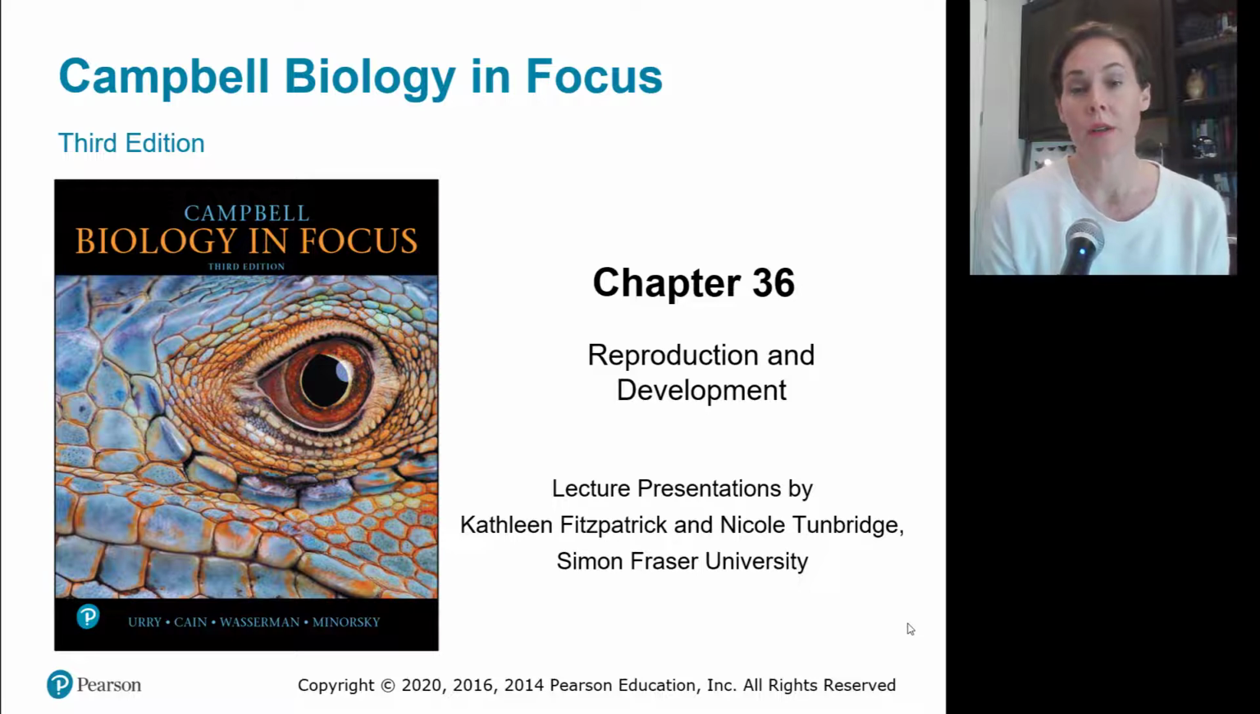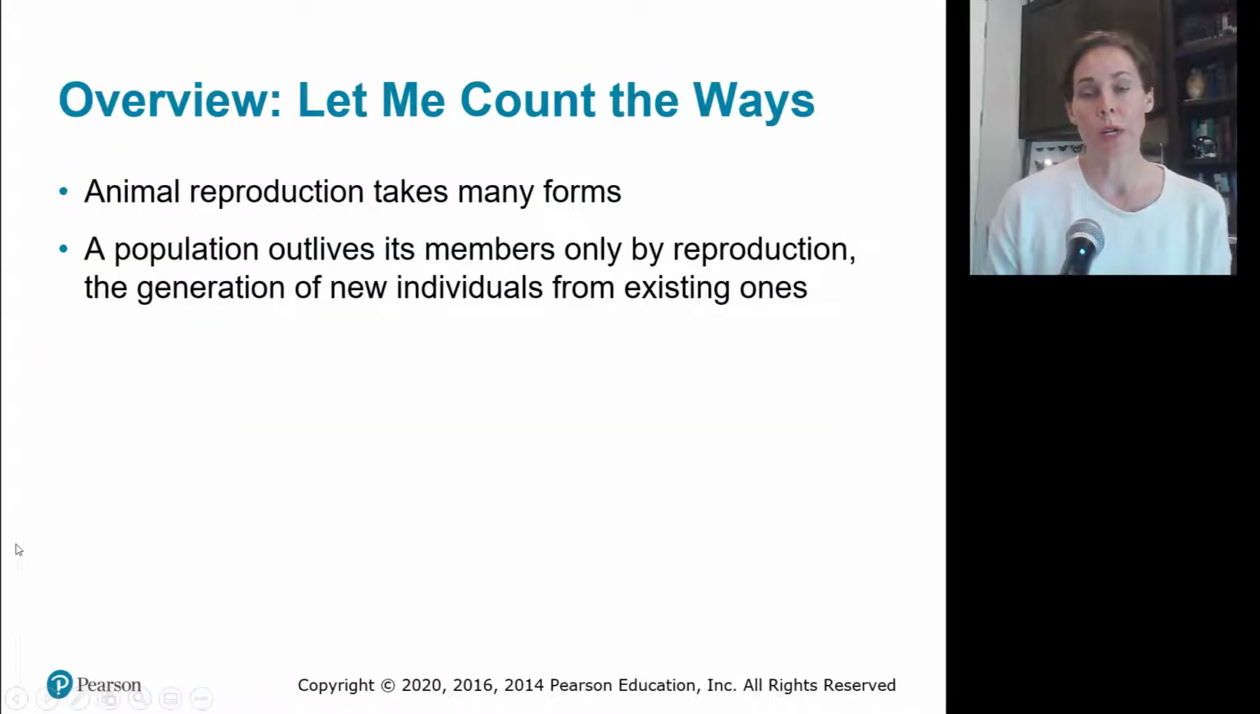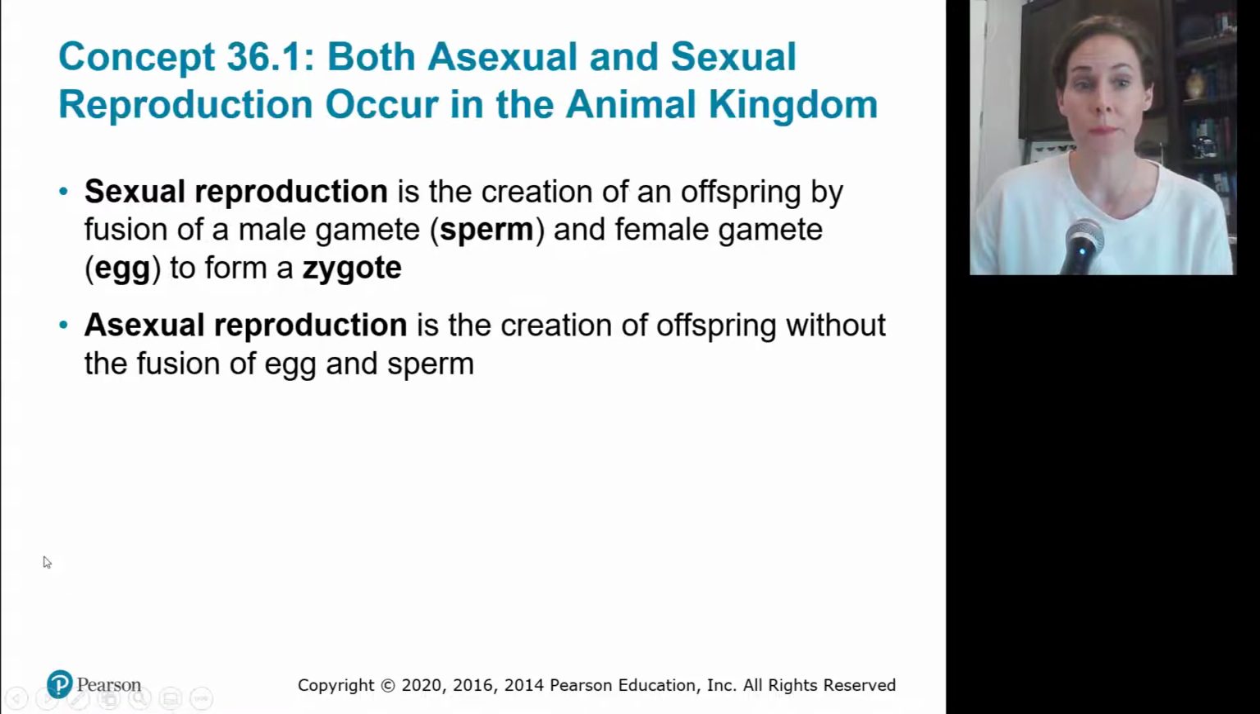Chapter 36 covers reproduction and development, and we're going to be covering sections 1, 3, and 4 of this chapter. So animal reproduction takes on many forms. We're going to learn about asexual and sexual reproduction, internal and external reproduction. A population can only continue by outliving its members only through reproduction. If we don't reproduce, populations die, organisms and species go extinct.